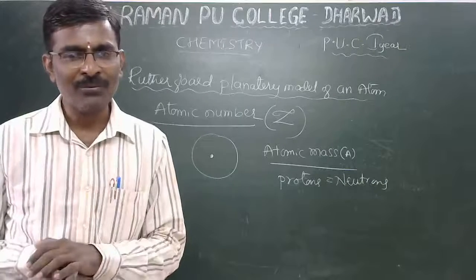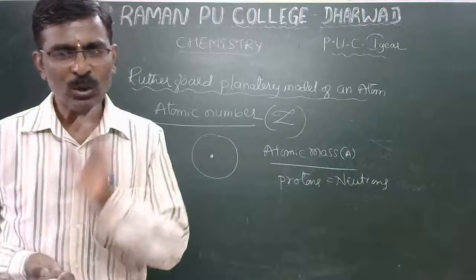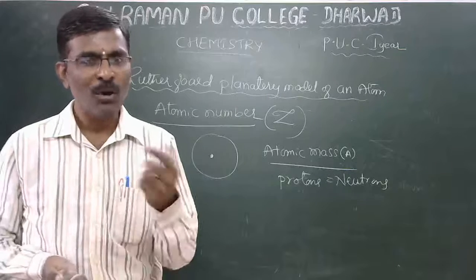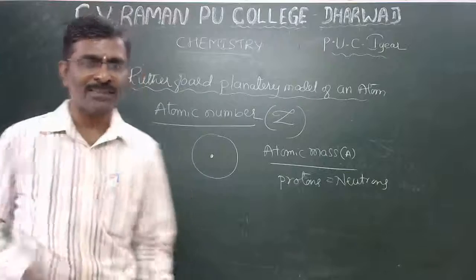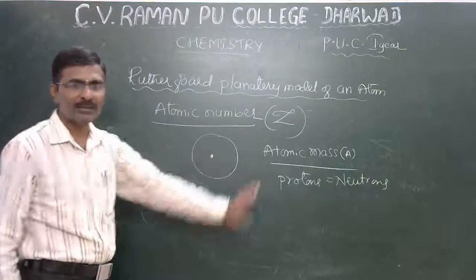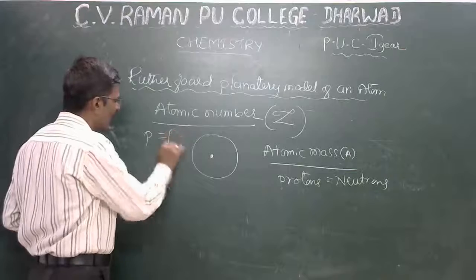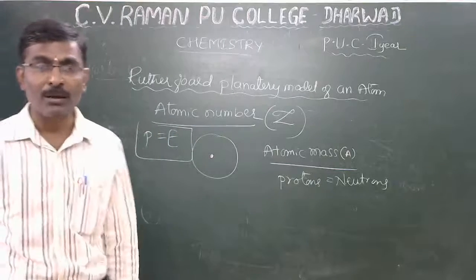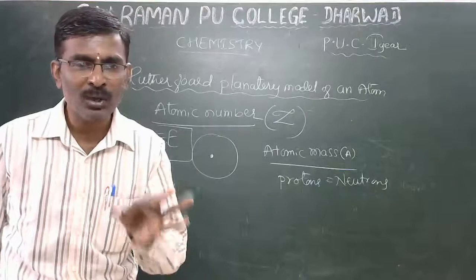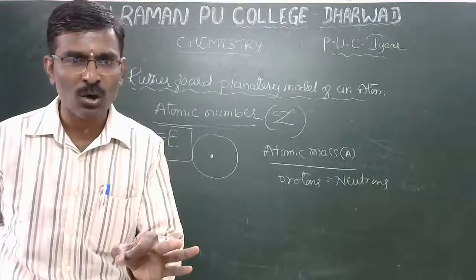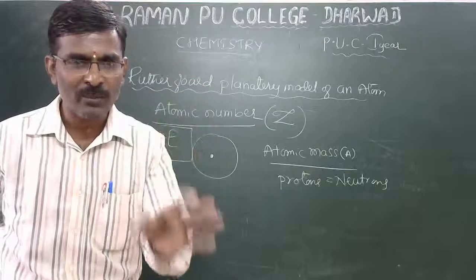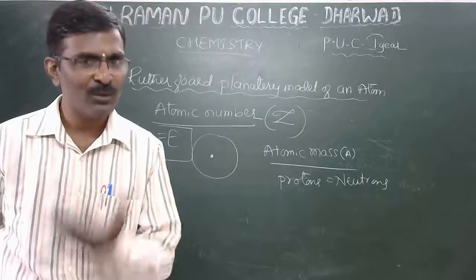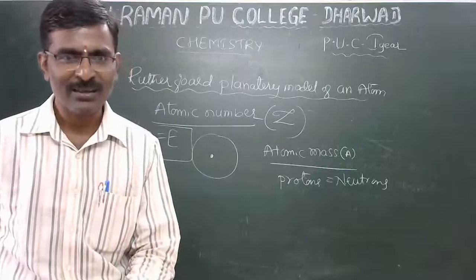The number of protons plus neutrons is called atomic mass. The number of protons equal to the number of electrons is called atomic number. What is atomic mass? The total number of protons and neutrons is called atomic mass.